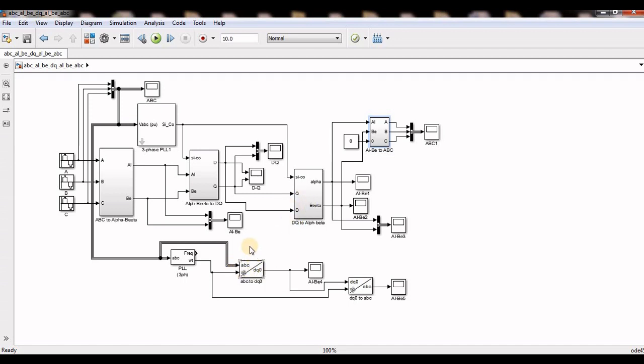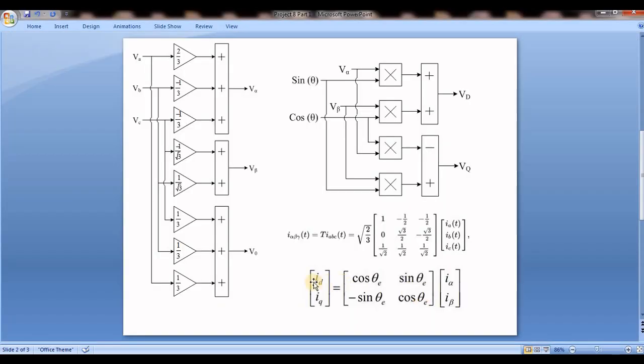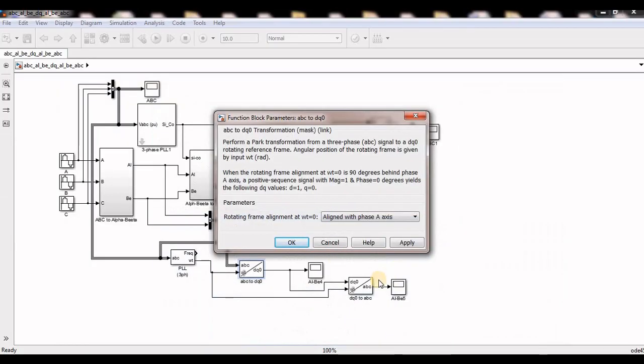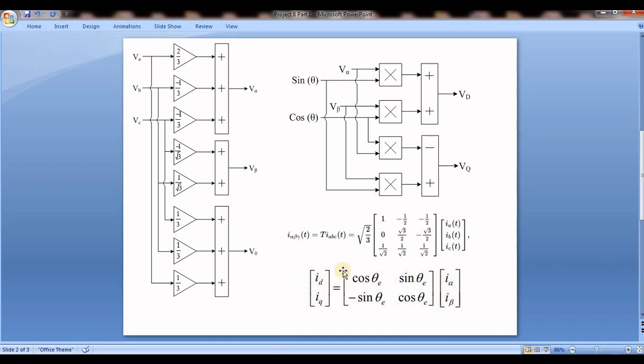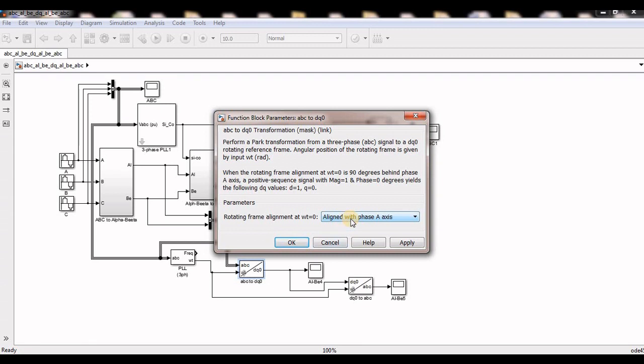And these are library functions which are already available. Here two options are given: 90 degrees beyond phase A, and aligned with phase A. Generally this is aligned with phase A. These equations are aligned with phase A. So don't get confused: if you want to use these transformations, you have to keep it aligned with the phase axis.